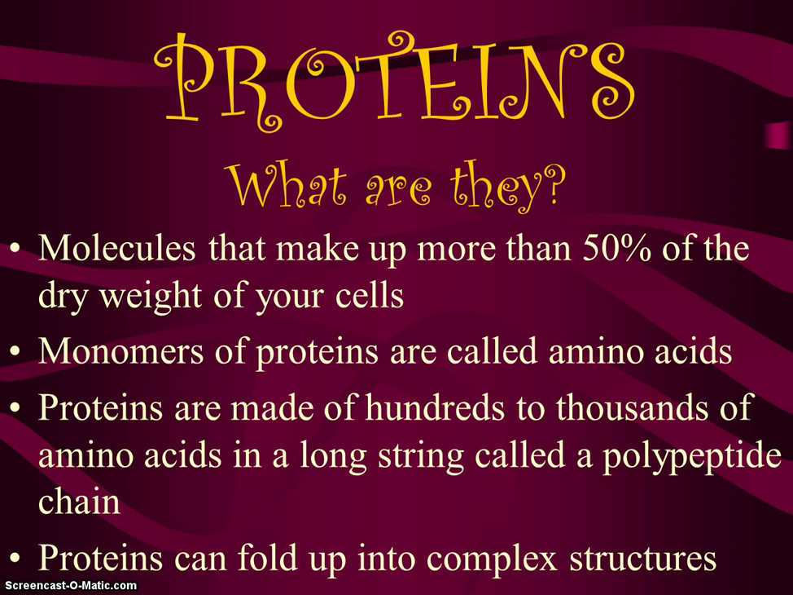Just to get the basic information, proteins, their monomers, their single units, their building blocks are called amino acids. We can put a bunch of amino acids together, and that's how our proteins are made. Our proteins are hundreds of thousands of amino acids long. And when you get a protein built, a protein that is completely formed is going to be called a polypeptide. So the polymer of our protein is called a polypeptide.